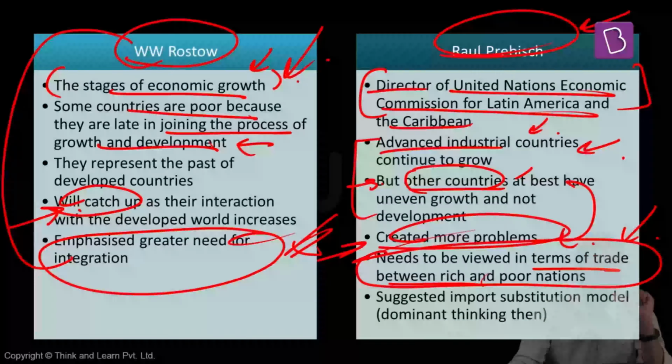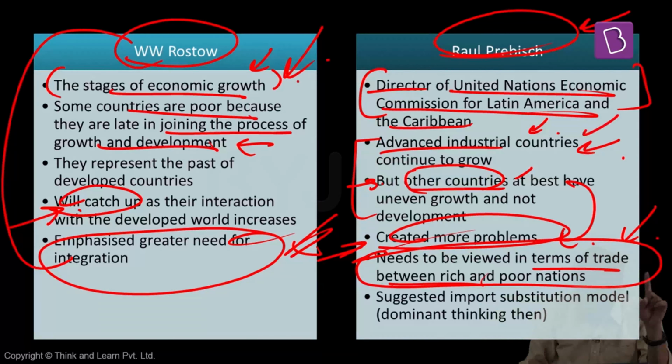So this unequal nature of relation is the reason why the advanced industrial countries continue to grow, while the poorer nations will not have sufficient growth. And even if they're having it, it is for only certain sections. For example, among these poorer countries, there will be an elite section. They might benefit. There will be some areas from which resources are being extracted. They will be at a loss. The resources are being extracted, but they're losing out. They will not get much benefit.